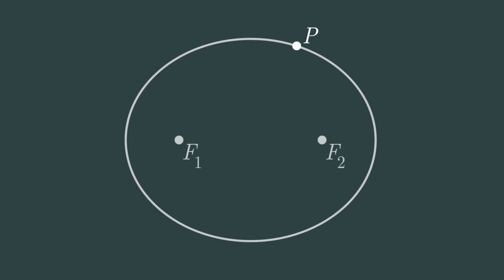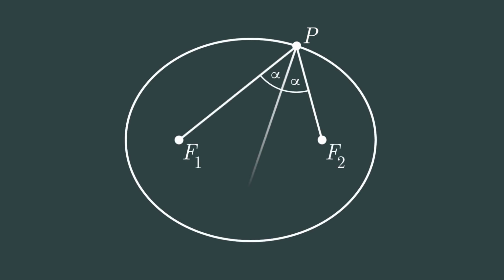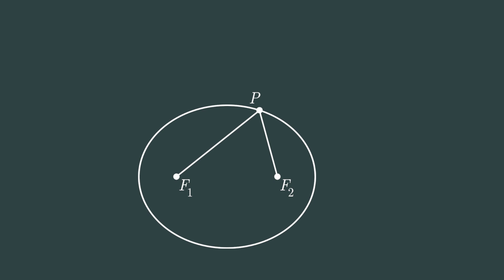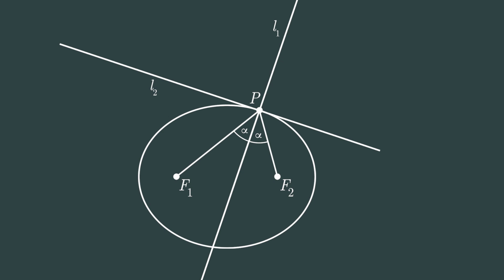Formally, this property means that if P is a point on an ellipse, then the bisector of the angle F1, P, F2 is also a normal of our ellipse at point P, which means that at this point it is perpendicular to the tangent line. Therefore, we shall start our proof by taking any point P on our ellipse and bisecting the angle F1, P, F2 with line L1, and then drawing a perpendicular to the L1 line which goes through point P. We will denote it with L2. Proving that L2 is tangent to our ellipse will conclude our proof.